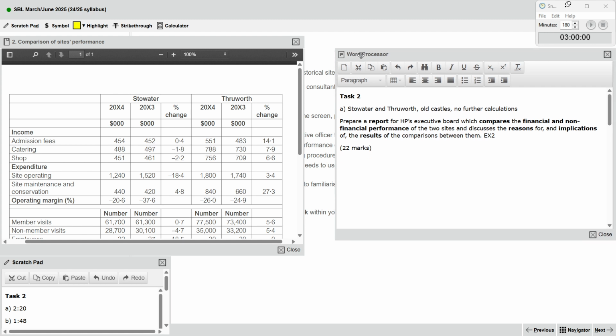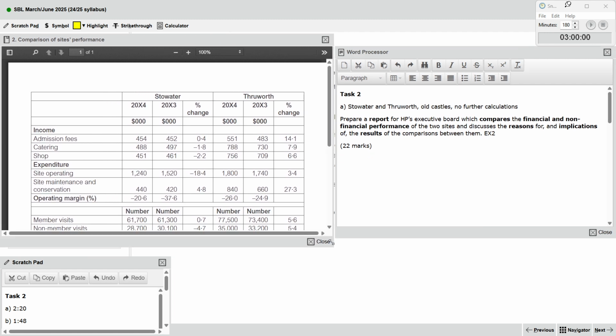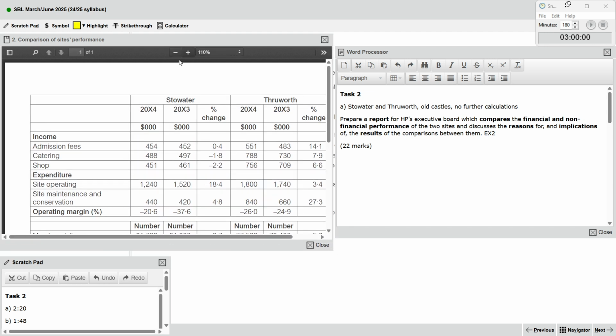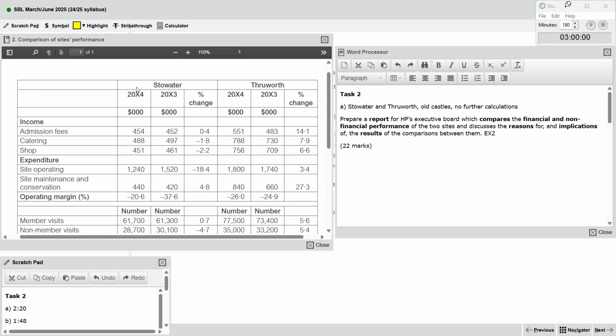I would say this one is the final format, the final product you should make.